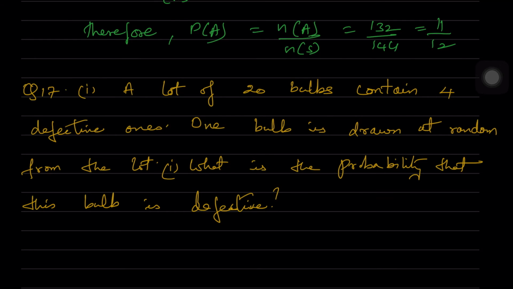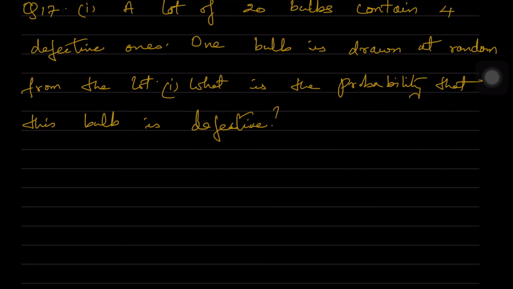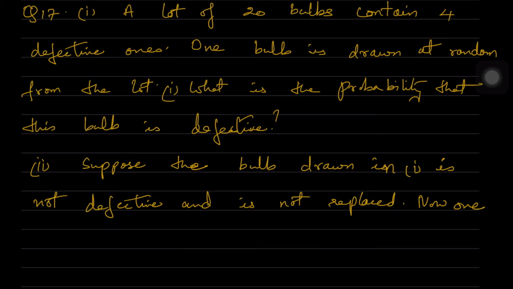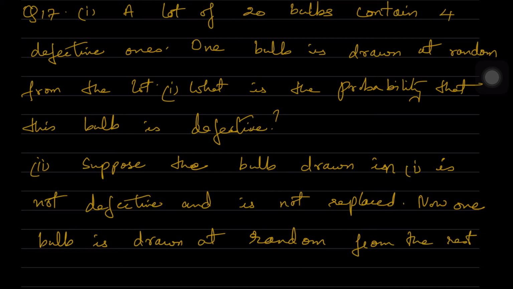Suppose the bulb drawn in 1 is not defective and is not replaced. Now one bulb is drawn at random from the rest. What is the probability that this bulb is not defective? So we are not replacing that bulb back. Suppose that bulb is drawn and it is not defective, but we are not replacing it back into the set of bulbs. Now one bulb is drawn at random from the rest. What is the probability that this bulb is not defective?